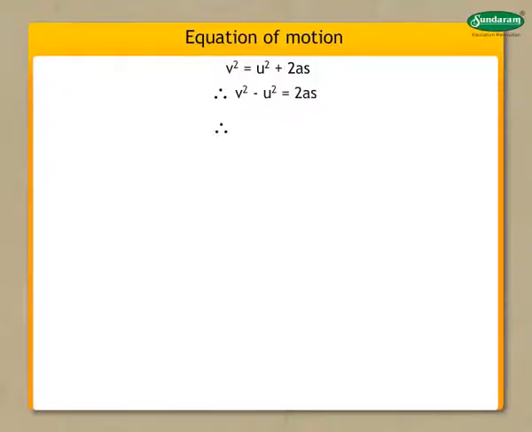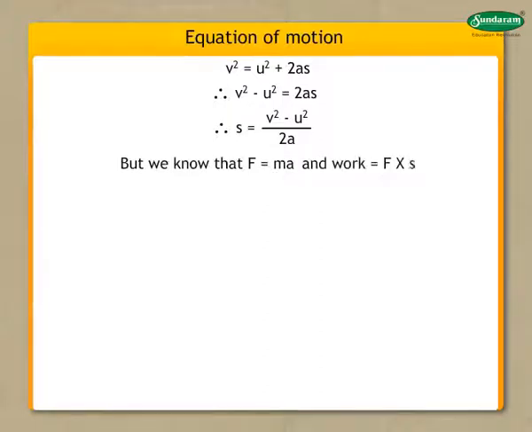Therefore, on dividing both sides by 2a, we get s = (v² − u²) / 2a. But we know that F = m × a and work W = F × s.